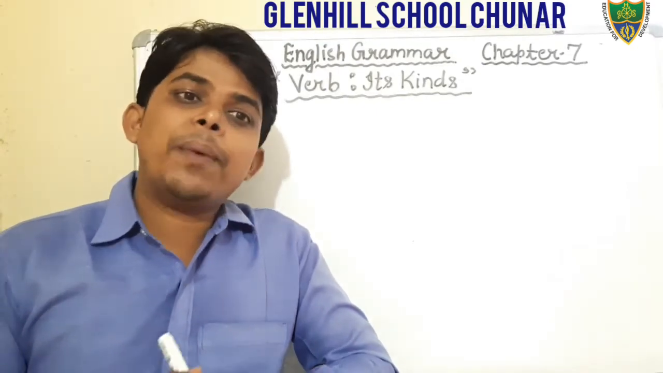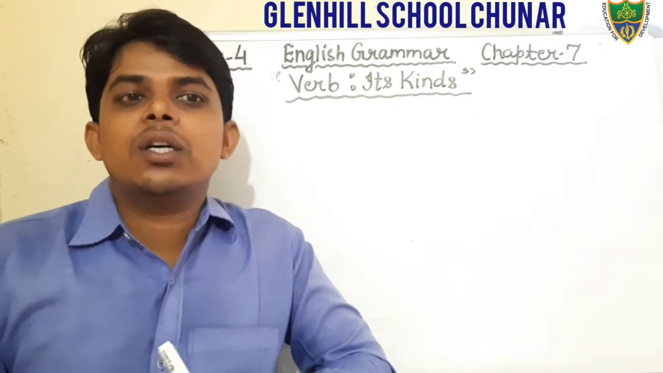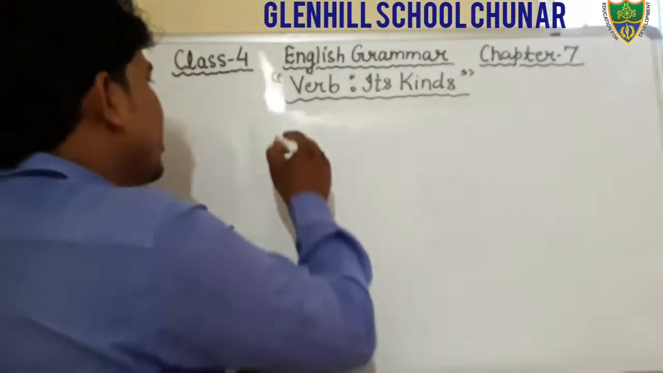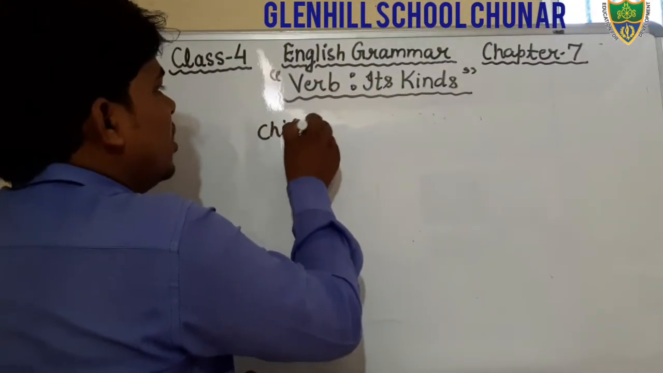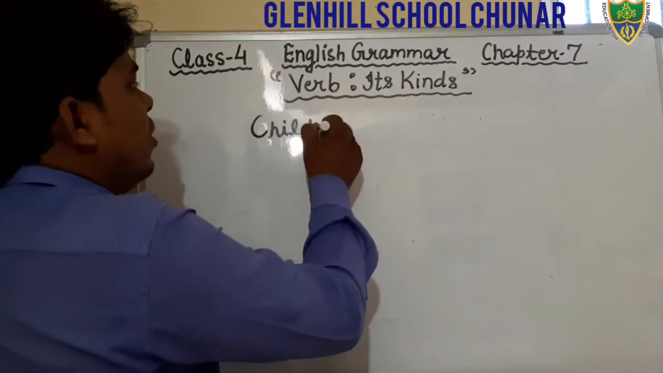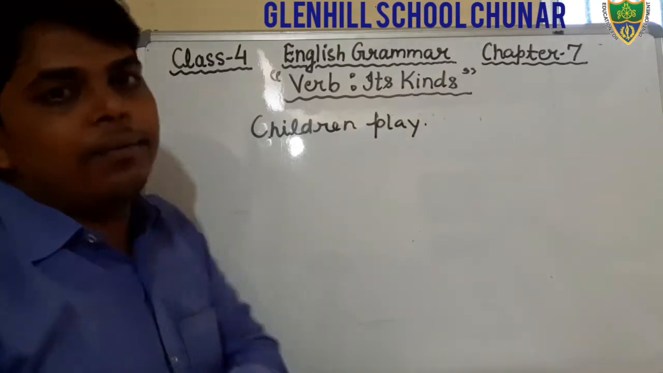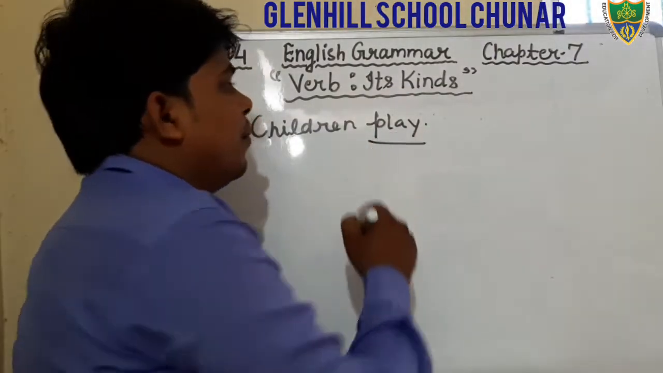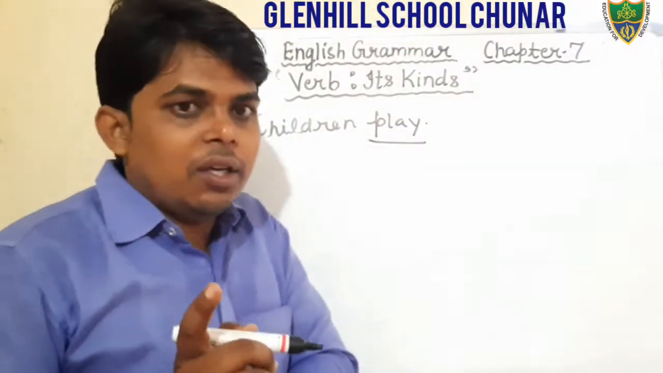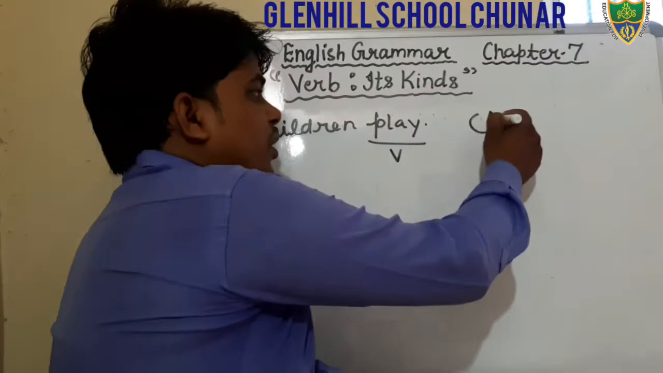Okay students, example I have given already. You have written in your notebook. Children play. Dear students, children play. C-H-I-L-D-R-E-N. Children play. In this sentence, what is verb? The word play denotes an action. Therefore, that is verb. It denotes an action.